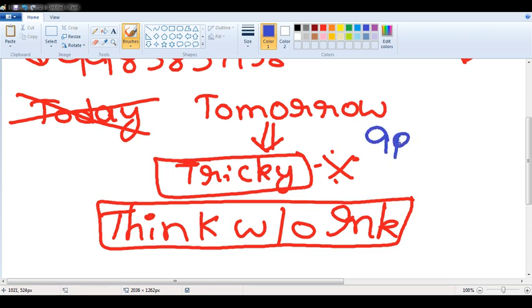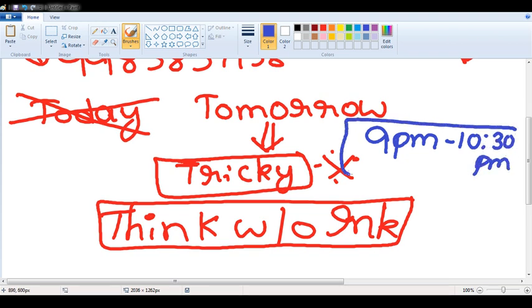Tomorrow we will be coming at night 9 o'clock. It will extend till 10:30, or if needed with students' response like yesterday, till 11 o'clock also. For all the students who asked me a doubt, why are you solving only by answer options? There will be a beautiful answer for that question in tomorrow's class. This is for all the students who asked me especially.